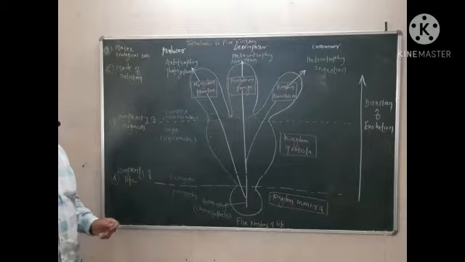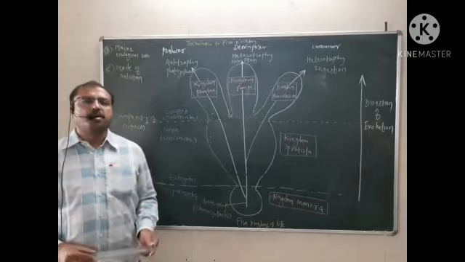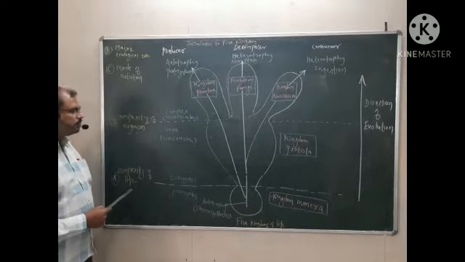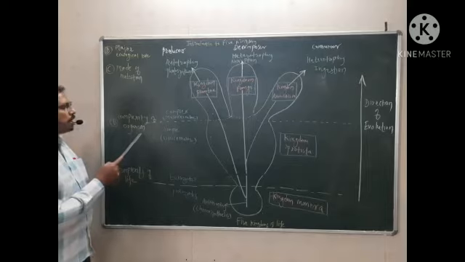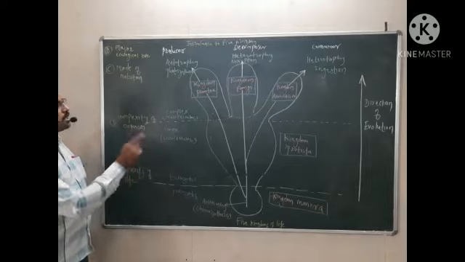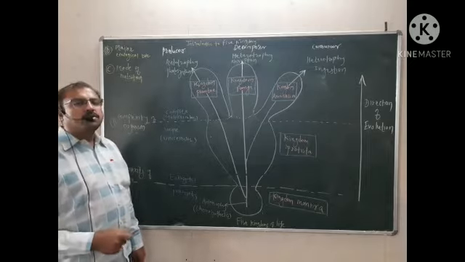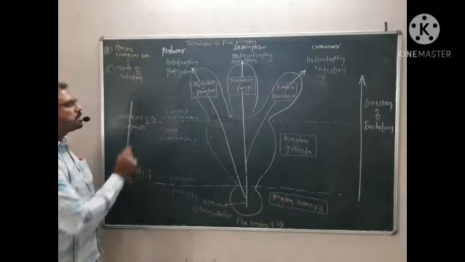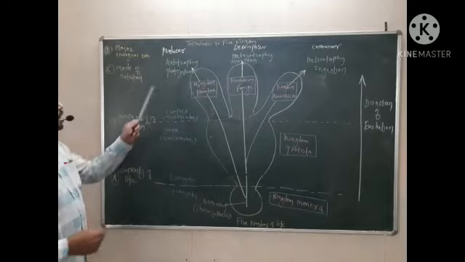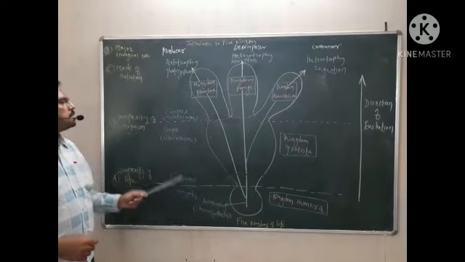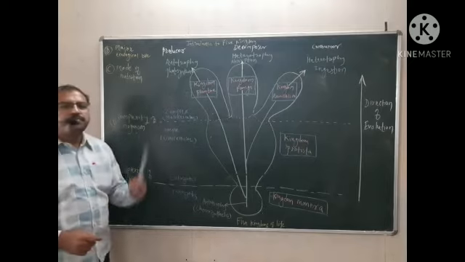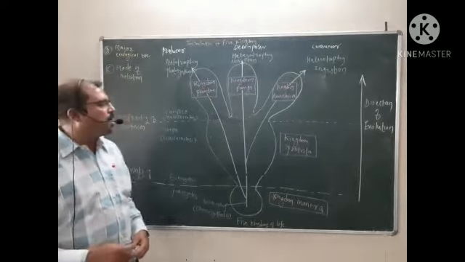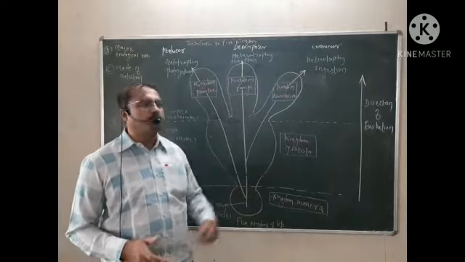So this is the second kingdom, which evolved after the kingdom Monera. This is about the first complexity of life, then later the complexity of organisms. They are simple, then later on the third kind of kingdom, multicellular complex individuals are going to be developed. They are also eukaryotic, but instead of unicellular, they are multicellular. So these remaining three kingdoms are multicellular, and these evolved after the kingdom Protista.